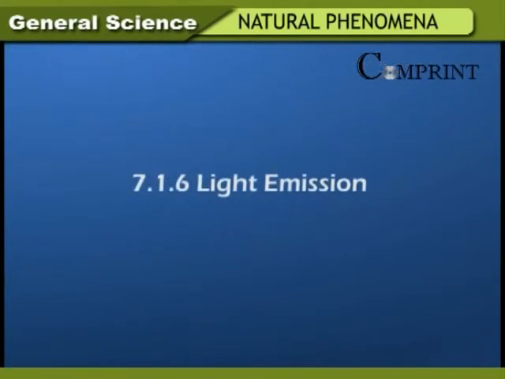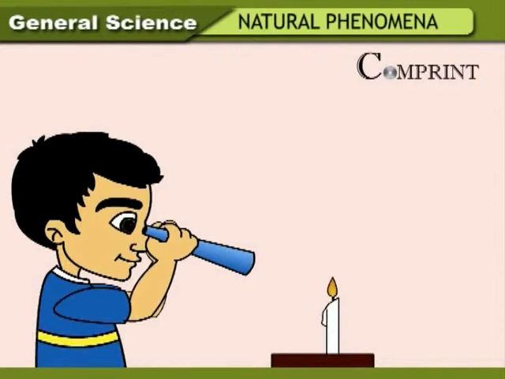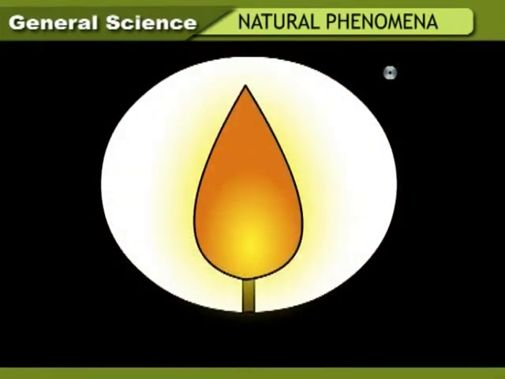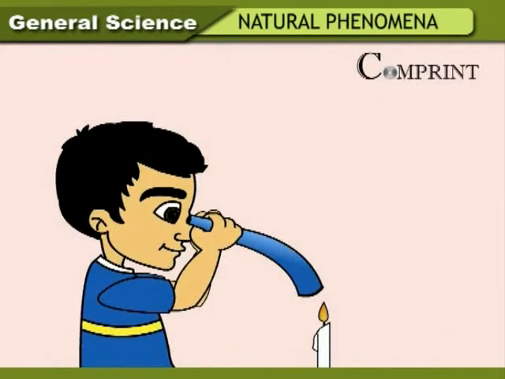Light emission. Take a long plastic pipe, approximately 40 centimeters, and observe the tip of the candle flame through it. Now, bend the pipe and observe once again as shown. Can you see the tip of the flame? No. Why is the flame visible through the plastic pipe and not visible through the bent pipe? The reason for this is light travels only in straight lines. Hence, the tip of the flame can be seen only through the straight pipe. Hence, light is not seen through a bent pipe.